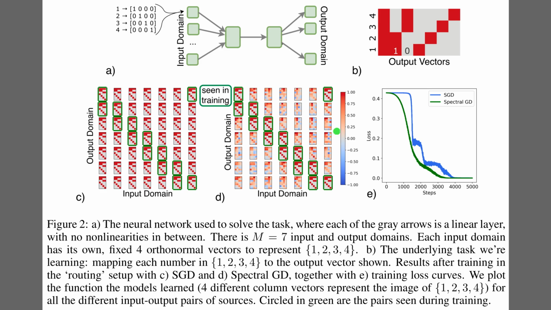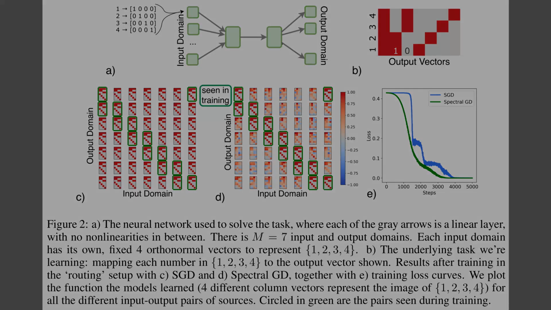Conversely, Panel D reveals that spectral GD fails on unseen data, outputting noise outside the green training boxes, because it memorized specific examples instead of learning the rule. Panel E tracks the loss, confirming that spectral GD converges faster but misses the underlying shared structure.